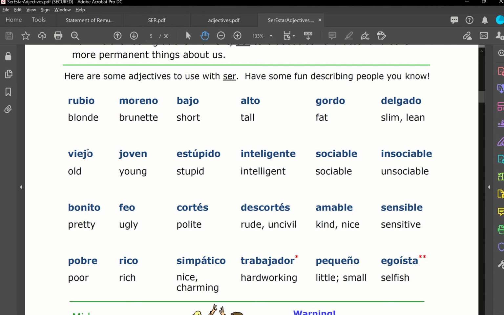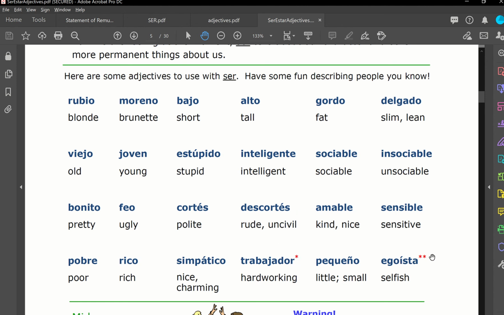Rubio, viejo, bonito, pobre, moreno, joven, feo, rico, bajo, estúpido, cortés, simpático, alto, inteligente, descortés, trabajador, gordo, sociable, amable, pequeño, delgado, insociable, sensible, egoísta.